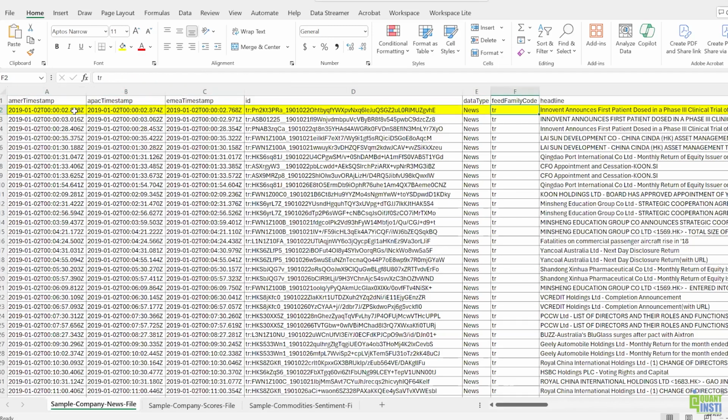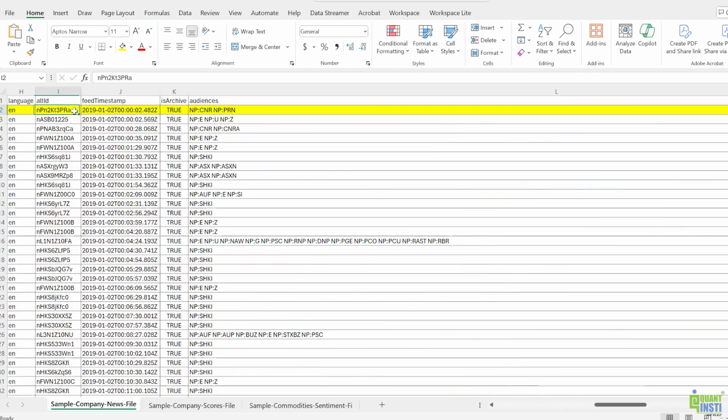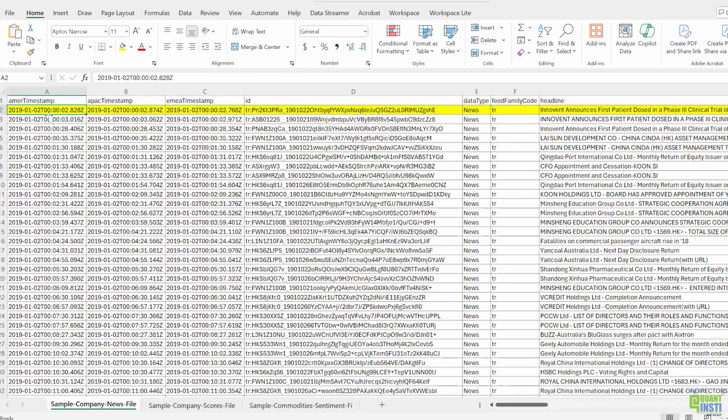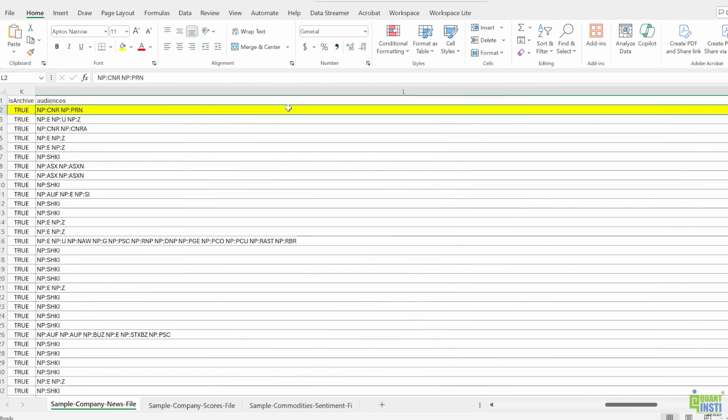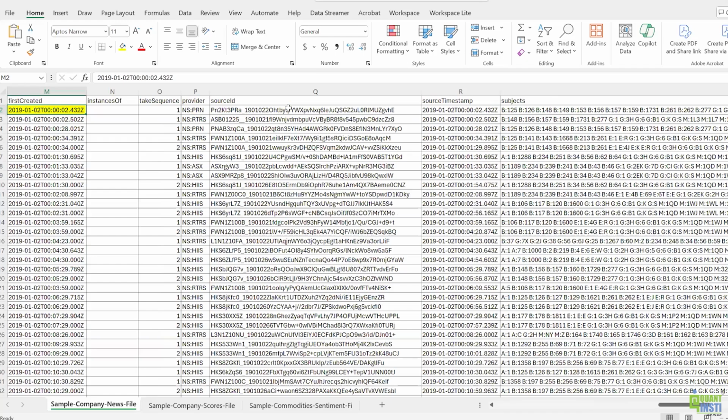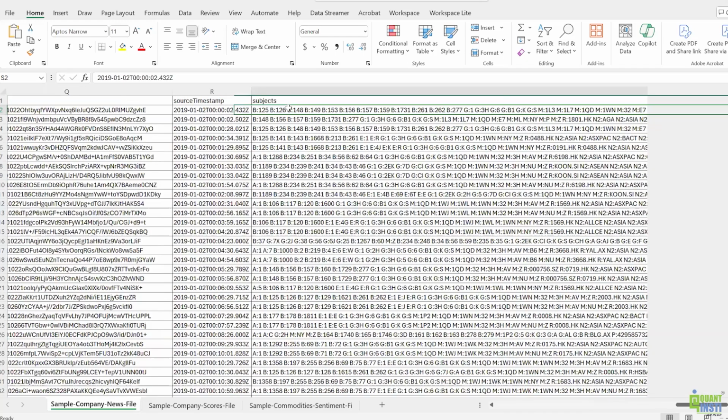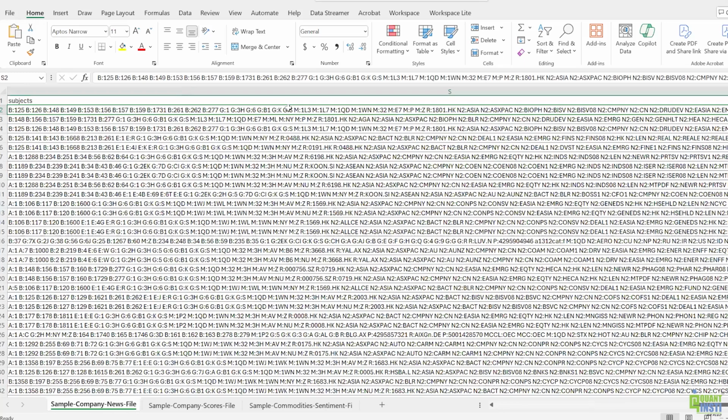Each row in this is a news item. So the first row here is a news item where there's a timestamp and there is a headline. What is the headline of the article? You also know what language it is written in, some basic stuff like what the source is, and what the various subjects are. These are the subjects which are programmatically stamped on the news item.